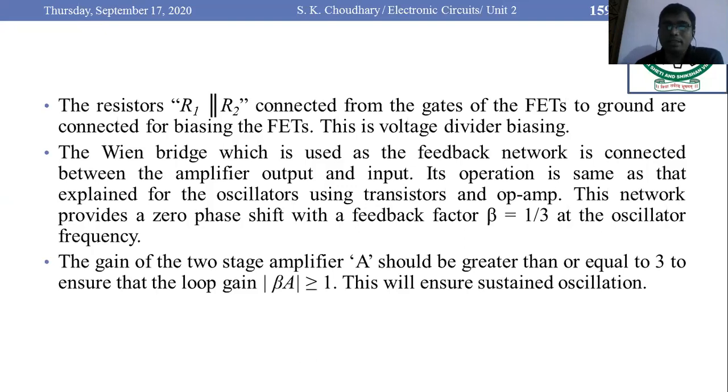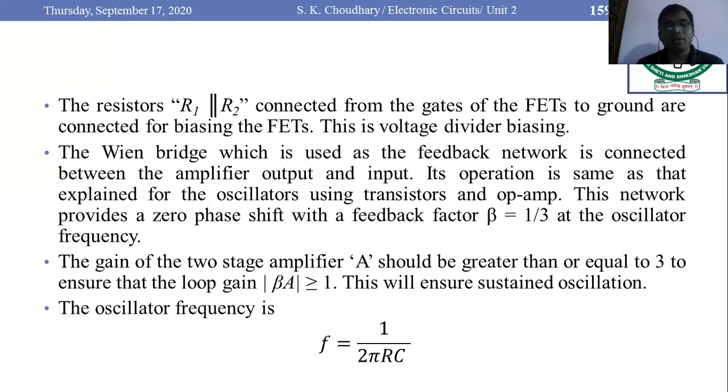The gain of the two-stage amplifier A should be greater than or equal to 3. In this way, the magnitude of loop gain beta A is either equal to 1 or greater than 1, and that ensures sustained oscillation.